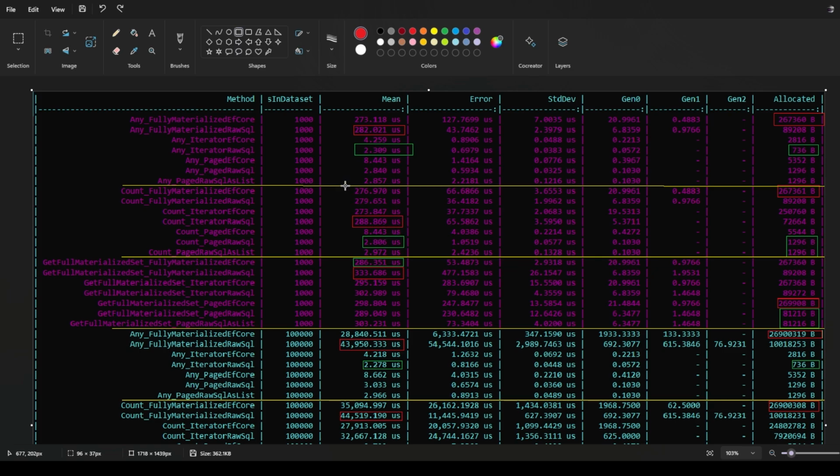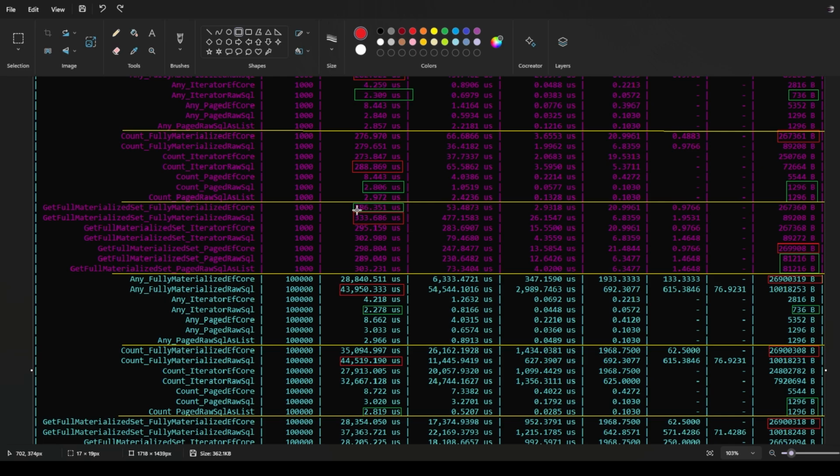Just a quick look at the runtimes for all of these though, they're all pretty bad when you're doing a fully materialized collection or an iterator. And the reason that an iterator is also pretty crappy for performance here is because when we have to call the Count LINQ method on an iterator, we have to go resolve that entire data set in order to be able to count. So again, nothing too surprising here for me. And now when we look at the fully materialized data sets, we can see that the fastest implementation is a fully materialized Entity Framework Core dataset. However, if we're looking at the worst case, which is the fully materialized raw SQL one, we can see that they're all roughly in the same range.